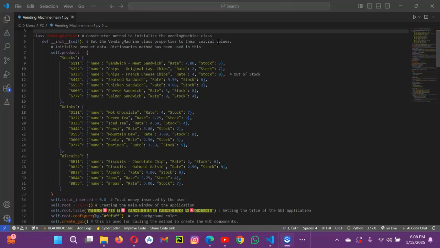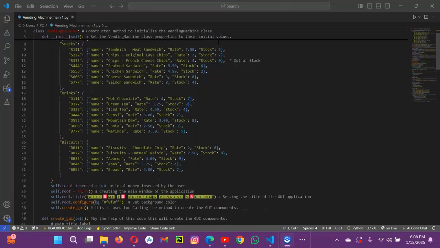Now we come to initialize products, which are organized into categories: snacks, drinks, and biscuits. Each product has a code, a unique identifier, for example S111, D222, and BB22. Then the name, rate, and the stock I have mentioned over here. Name is the product's name; rate is the price; and the stock shows whether it is available or not, and if yes, how much is available.